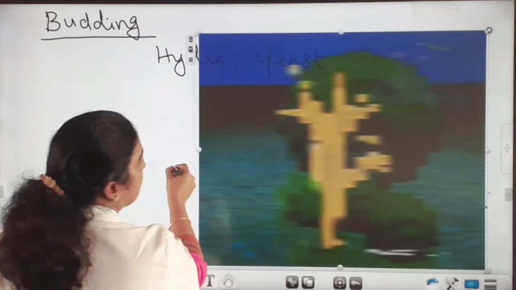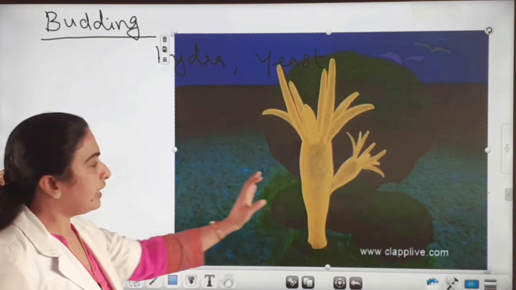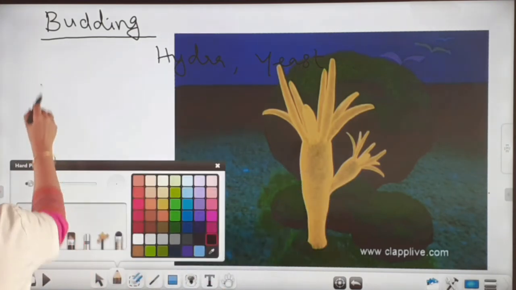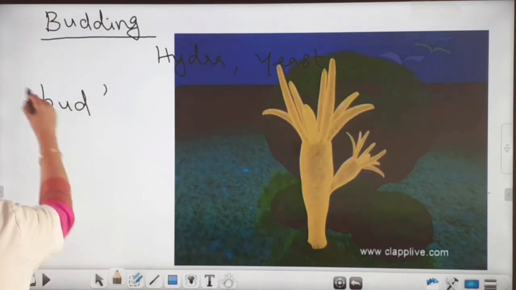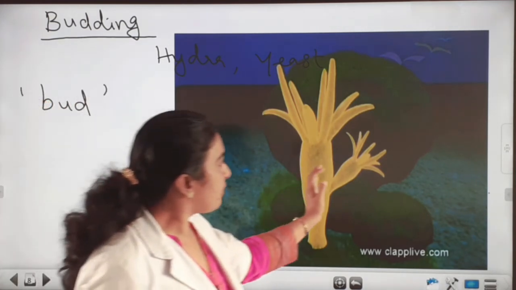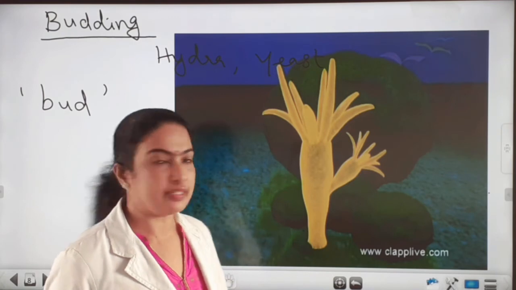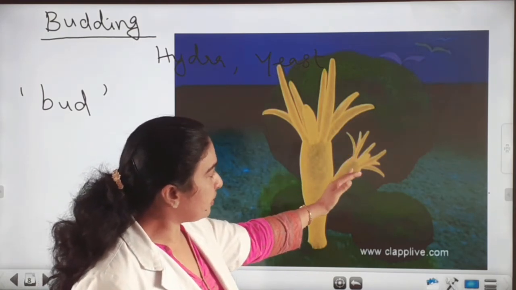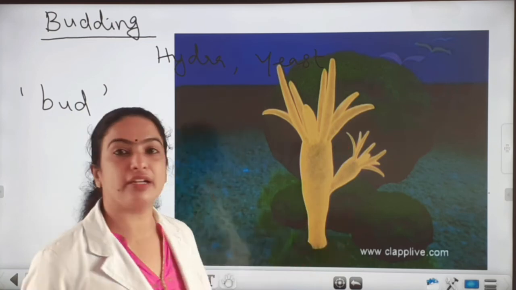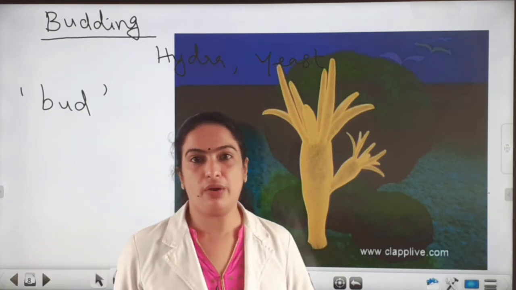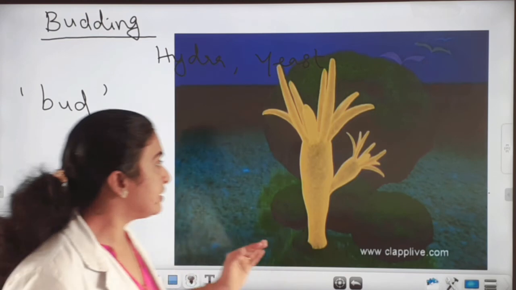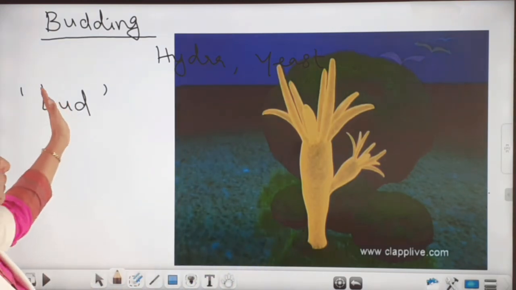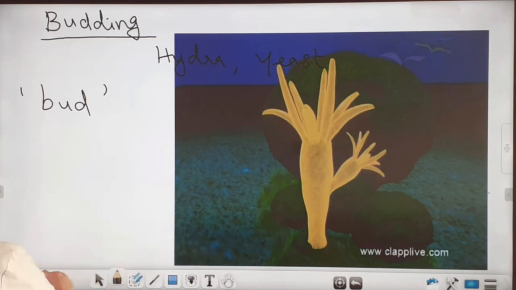Here you can see hydra. In hydra, from the body, there is a projection, and that projection is called a bud. A bud arises from the body of the parent organism, and that starts to grow. When it attains maturity, it gets detached from the parent body and grows as a new organism. And this is called budding. And budding is common in hydra, yeast, etc.